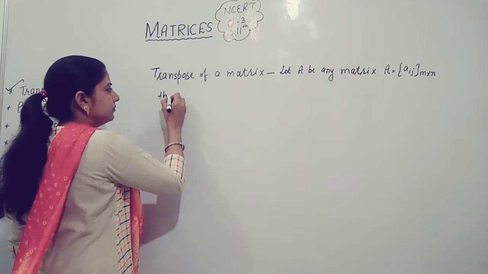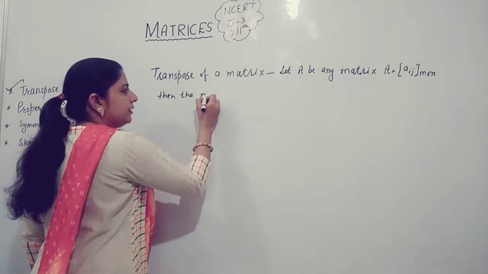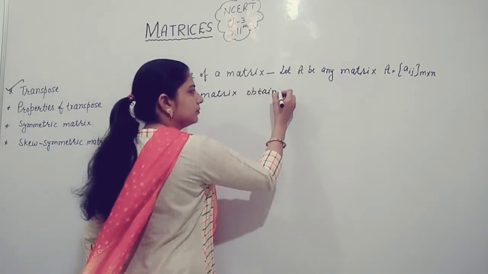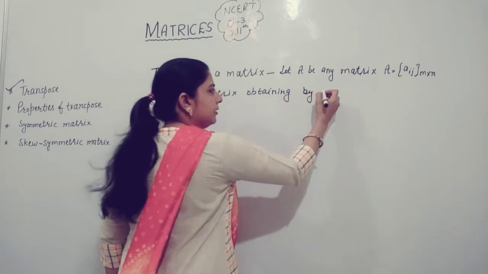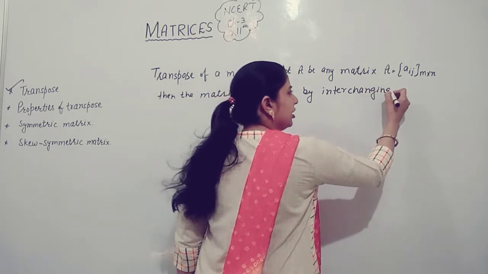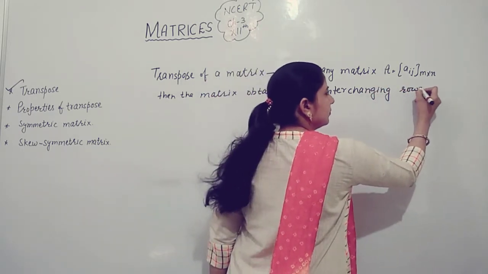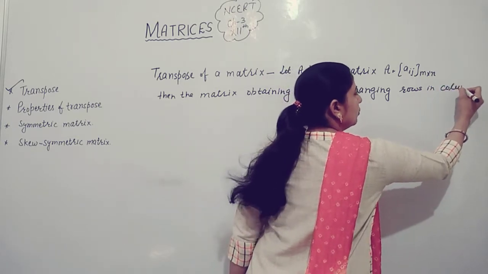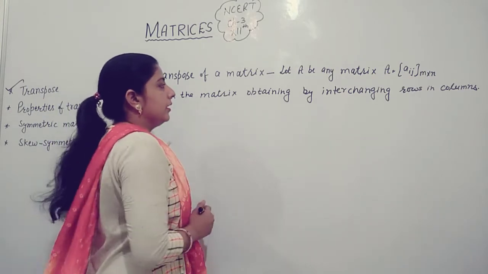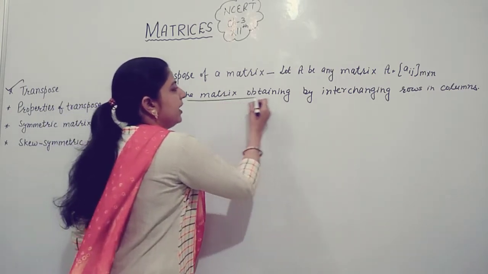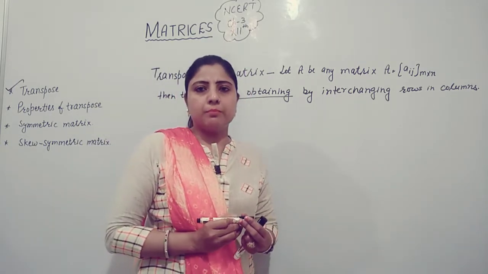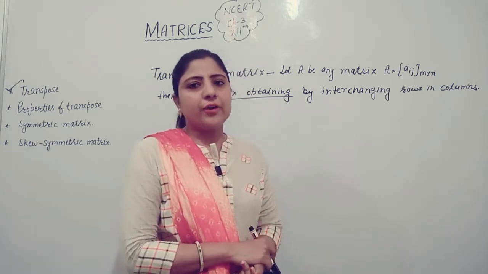Then the matrix obtained by interchanging rows into columns. It means the matrix obtained by interchanging rows into columns is said to be the transpose of a matrix.